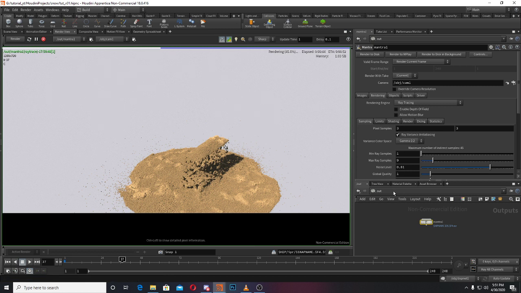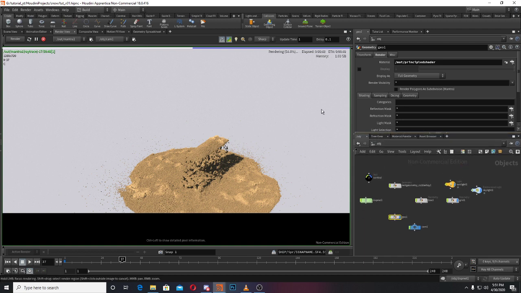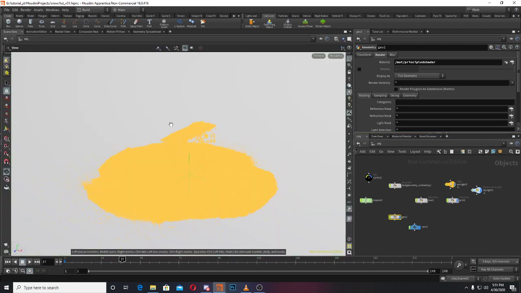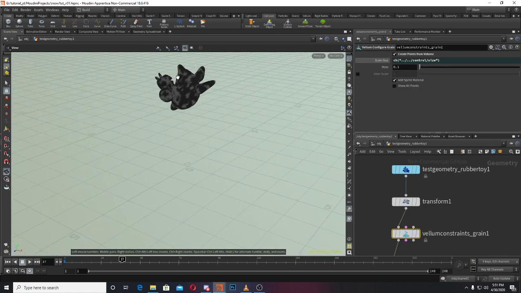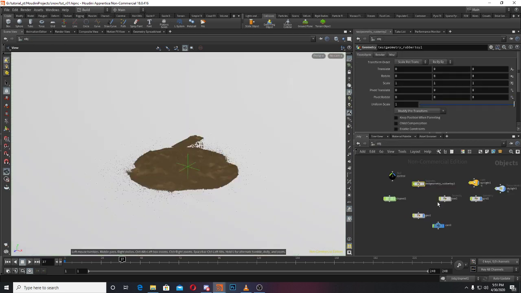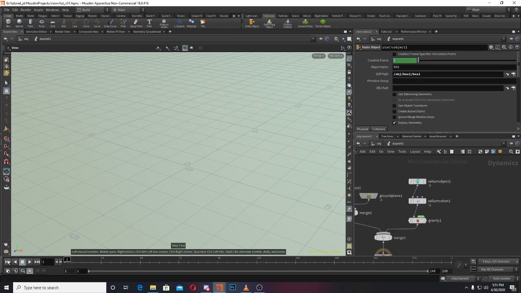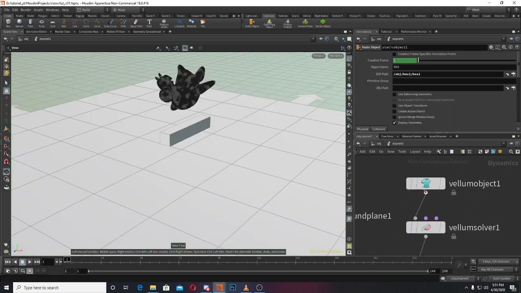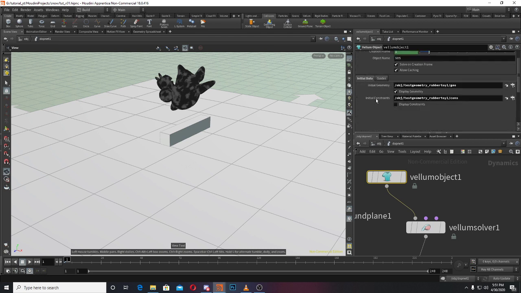So I'm done for this one, and I'll make more tutorials. This is the one I wanted to show, just what is Vellum, how you can import, how you can create the first source and everything. You can even use this as a source also if you go in .NET. I used Vellum objects here, so it is like initial state, even it is written over here, initial data, initial geometry.